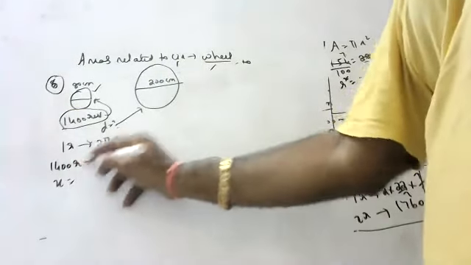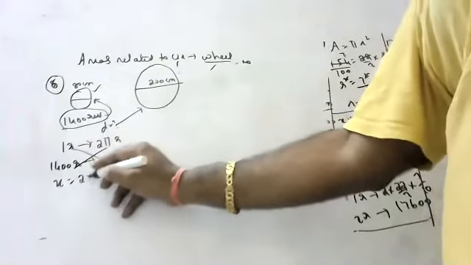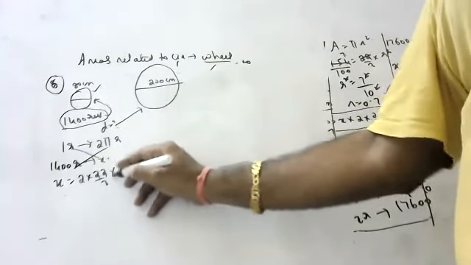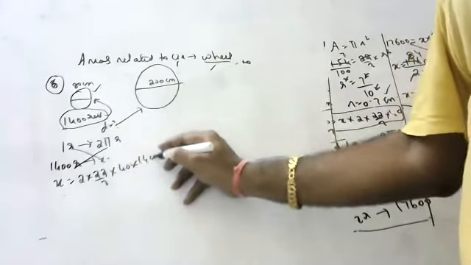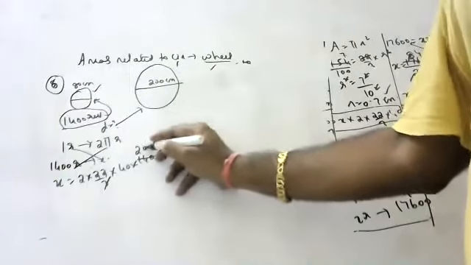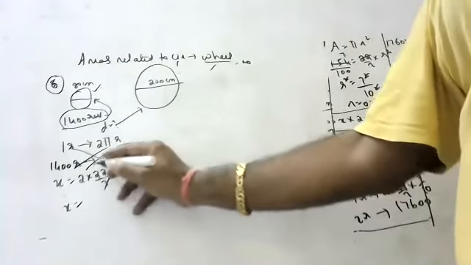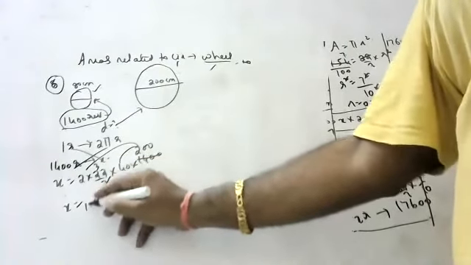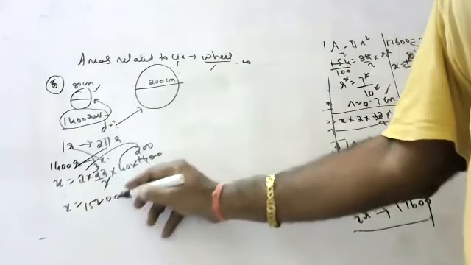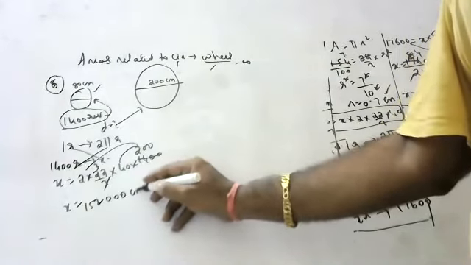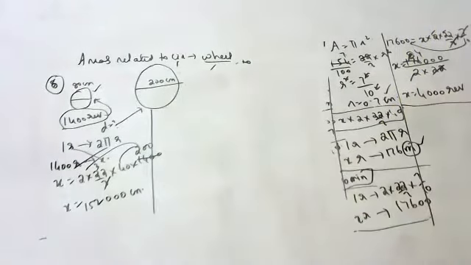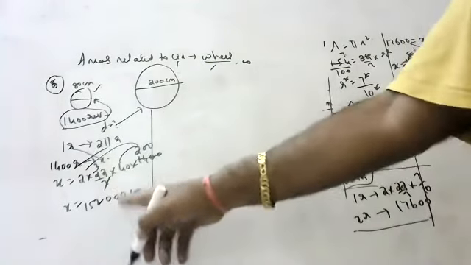So x is equal to 2 into 22 by 7 into 40 into 1400. How much is it coming, children? So x is equal to 352,000 centimeters. It is going 352,000 centimeters.